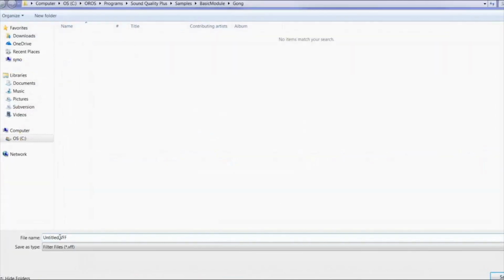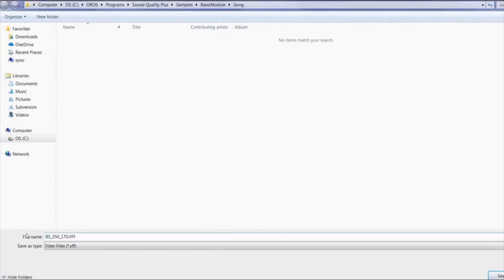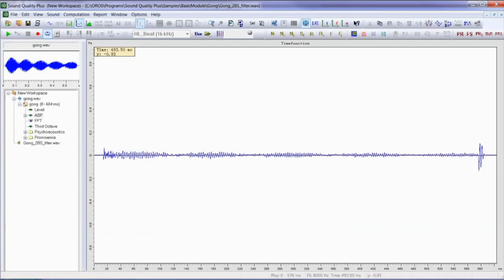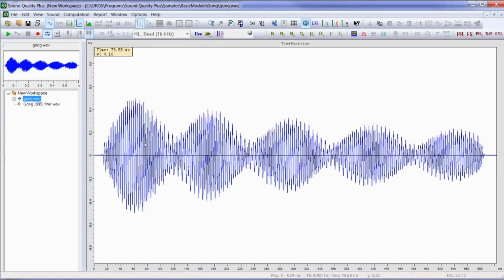And the cascaded filter can also be saved and loaded later. It's possible to filter out only part of the time signal. So here we only want to filter out the middle part of the sound.